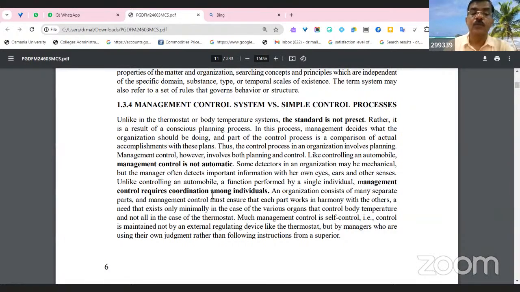So management control system coordinates all among individuals. The individuals may be departments or human individuals, or we will call each employee. An organization consists of separate parts. Management control system ensures each part works in harmony with others.